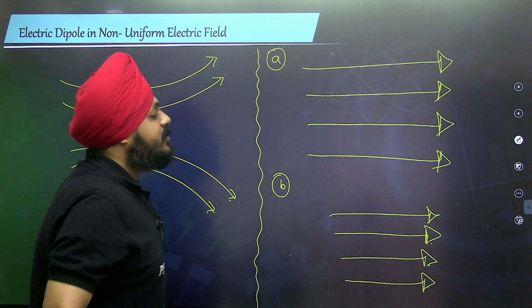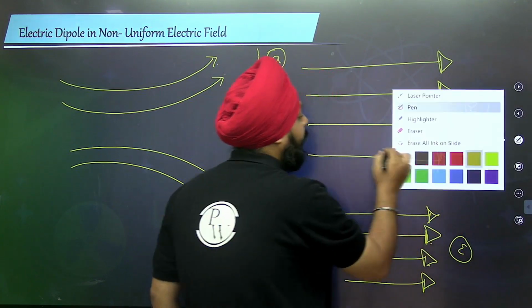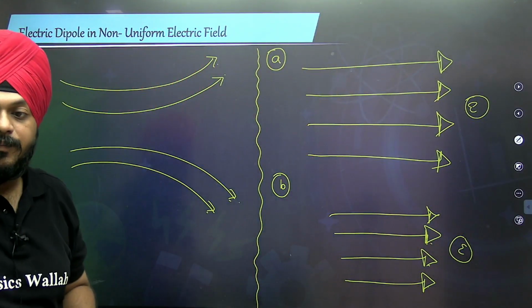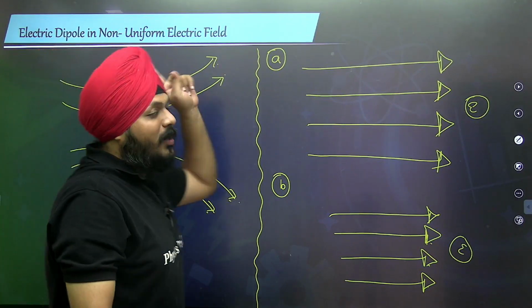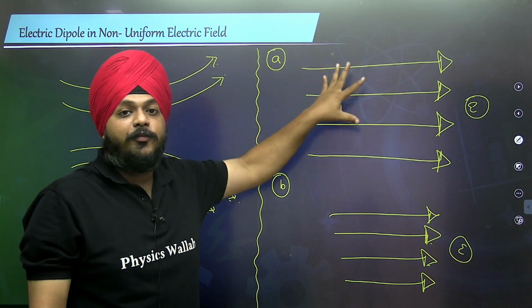Okay, this is the direction of the electric field. Why did I take all of those three examples? So that we should be easily able to understand this concept. Sir, you told us about non-uniform electric field. I gave you all an example. This is the non-uniform electric field.